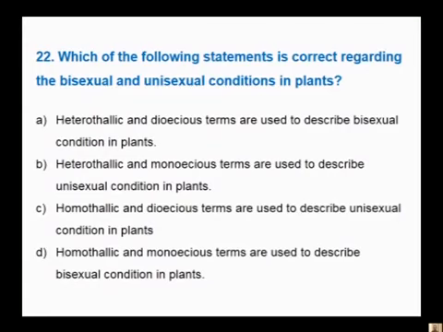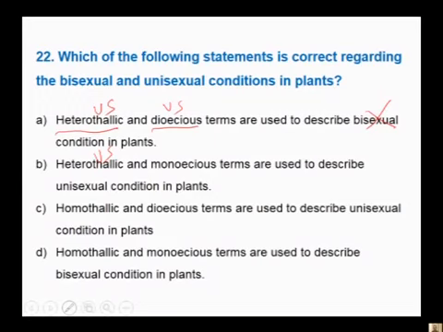Which of the following statements is correct regarding the bisexual and unisexual condition in plants? Heterothallic means unisexual. Dioecious is also unisexual. The statement says the terms are used to describe bisexual condition. Therefore, it is wrong, because these two terms are for the unisexual condition. Heterothallic is unisexual.